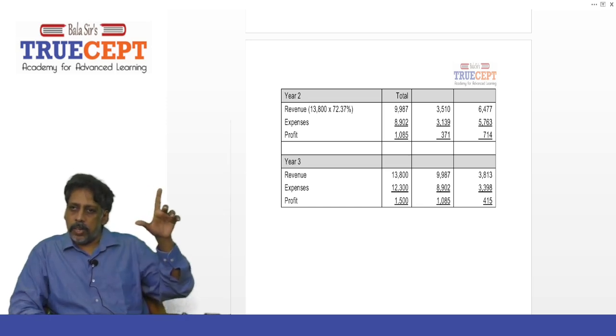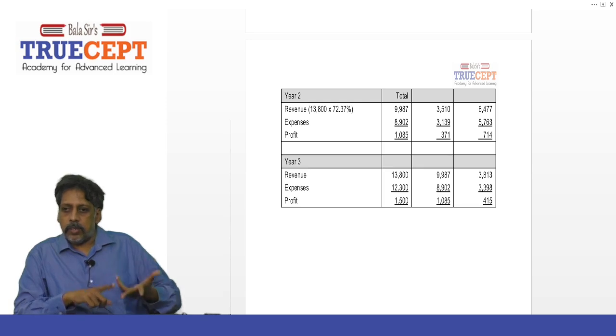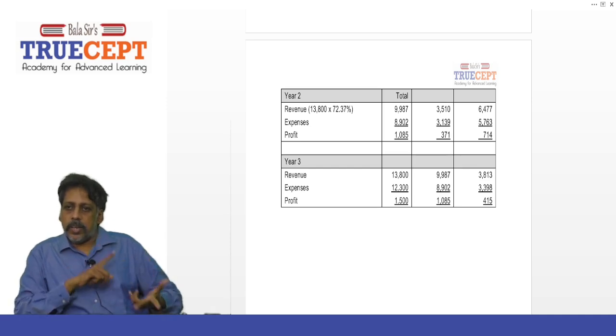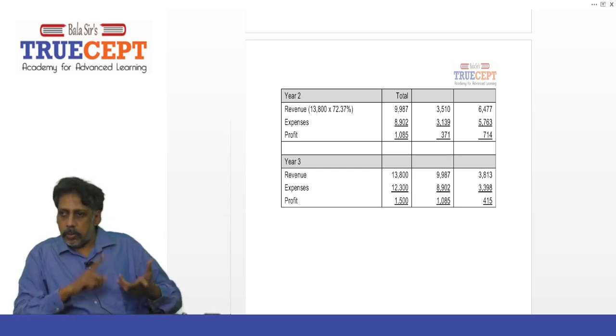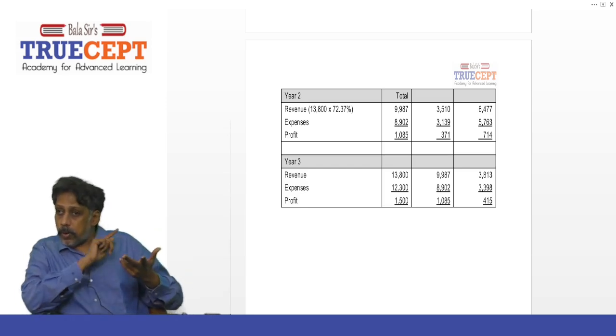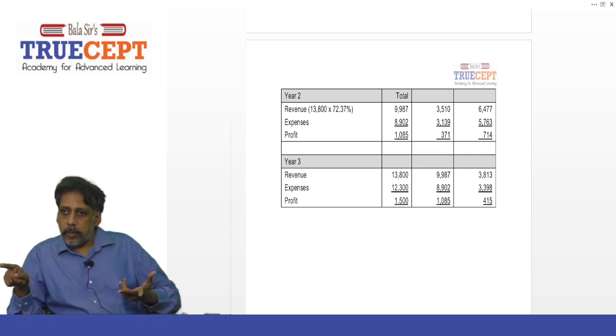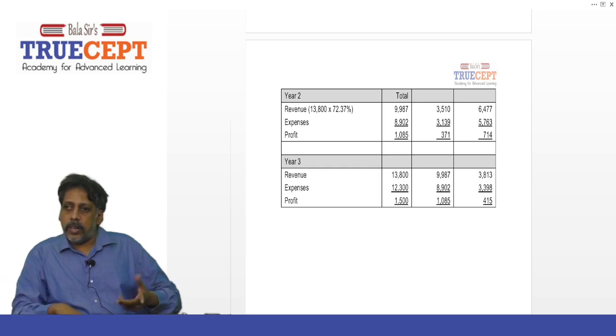Now we go to year 3. Very, very simple. You apply 100% on 13,800. So 13,800 minus what has been recognized in years 1 and 2, you subtract. No, I'm talking about the revenue. Okay, revenue. 13,800 lakh minus 9,987, already recognized in years 1 and 2. So revenue for the current year, year 3, how much?